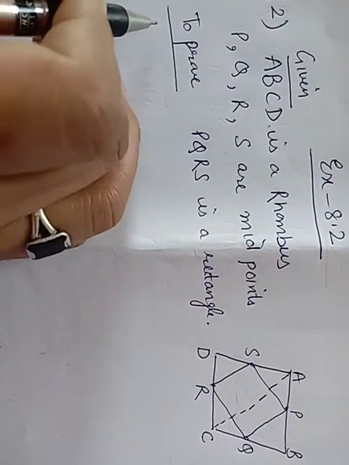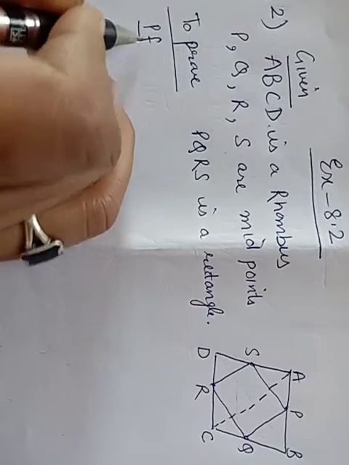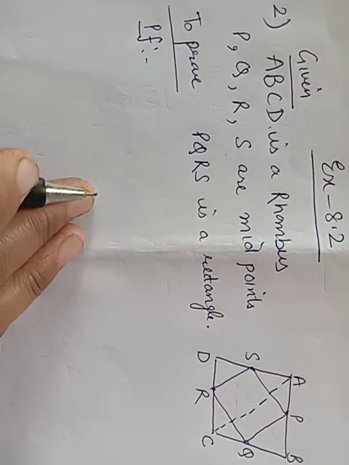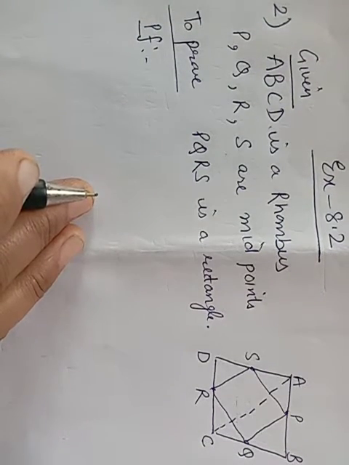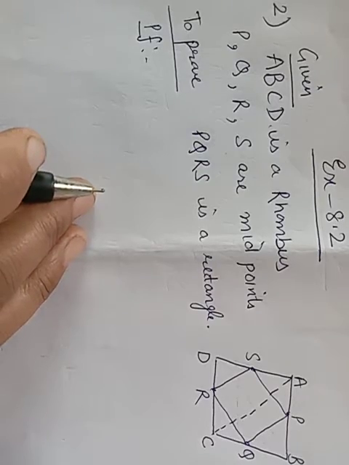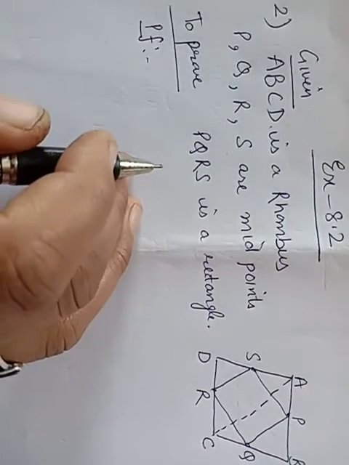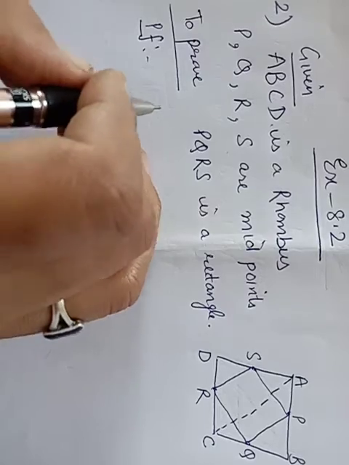Now to prove that this is a rectangle, firstly we will prove it is a parallelogram, and after proving parallelogram we will prove that its one angle is 90, then it will become a rectangle. Now let's start. We will use the midpoint theorem.